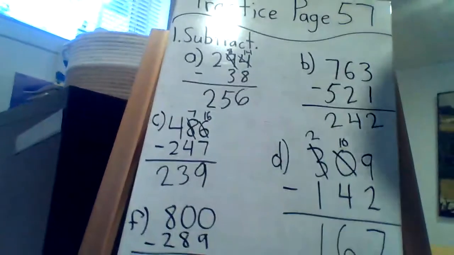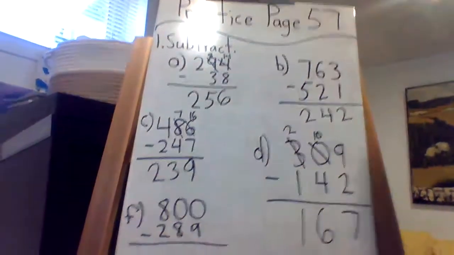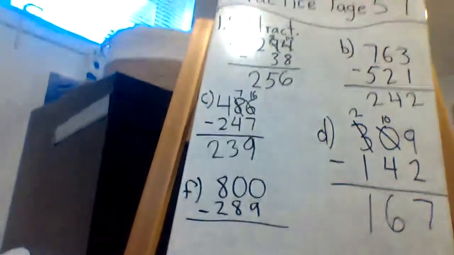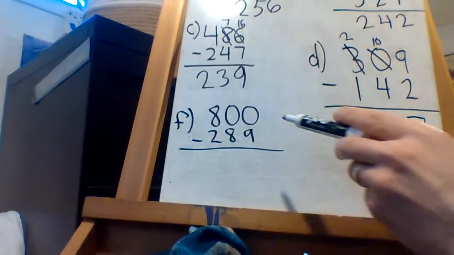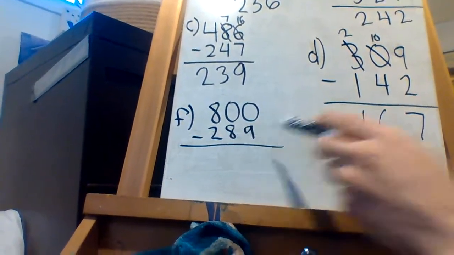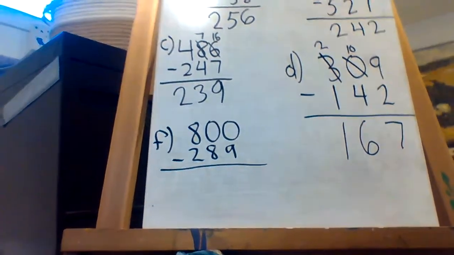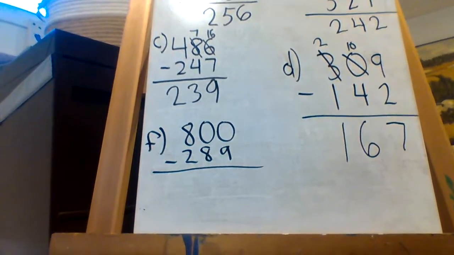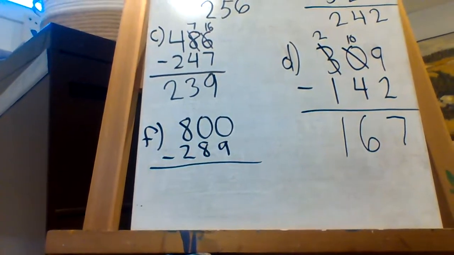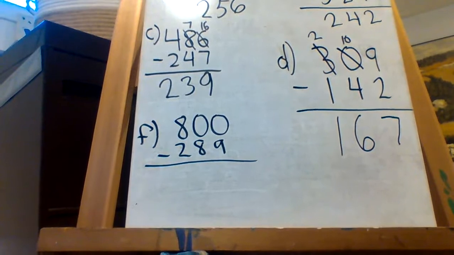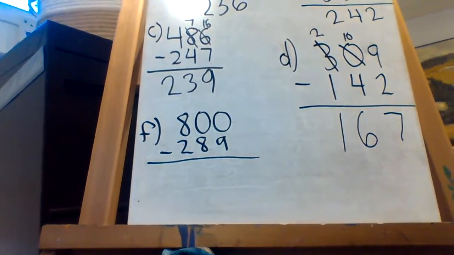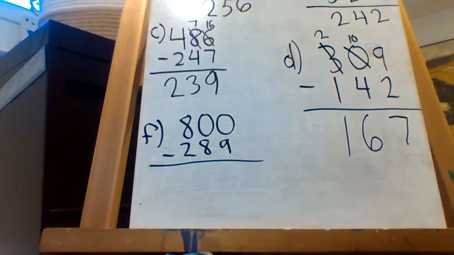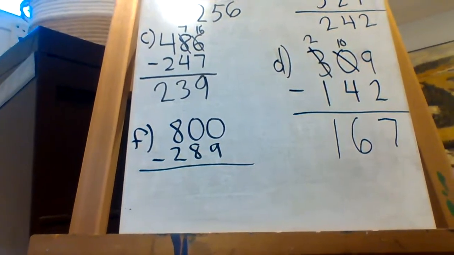Okay, now we're jumping here, boys and girls, because I tried to find another one that you'd consider maybe harder. Now I know some of us might find it harder because look, we have 800, we're going to take away 289. Now, first of all, I hope your brain says, well, that should be about 600, right? Okay, so if you don't get 5 or 600, because 8 take away 2 is 6, but it's going to be less than that, I think. But if you don't get 5 or 600, then something went wrong.